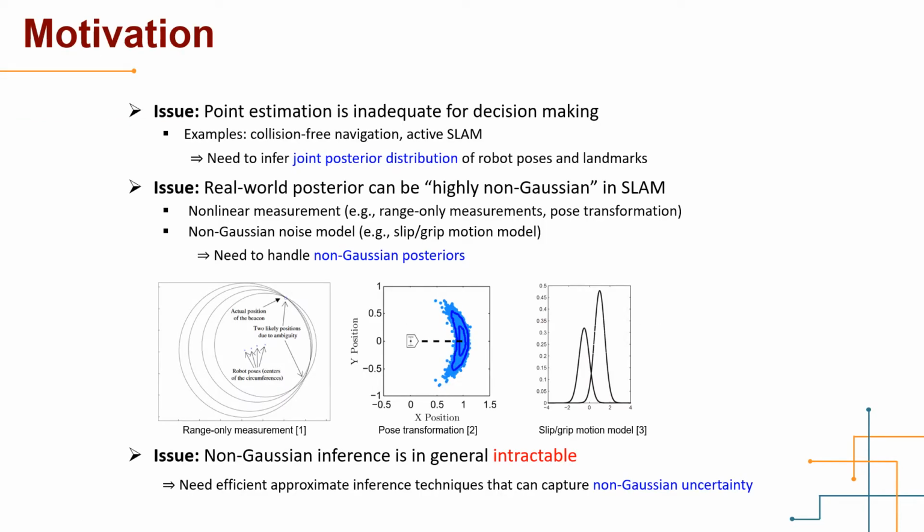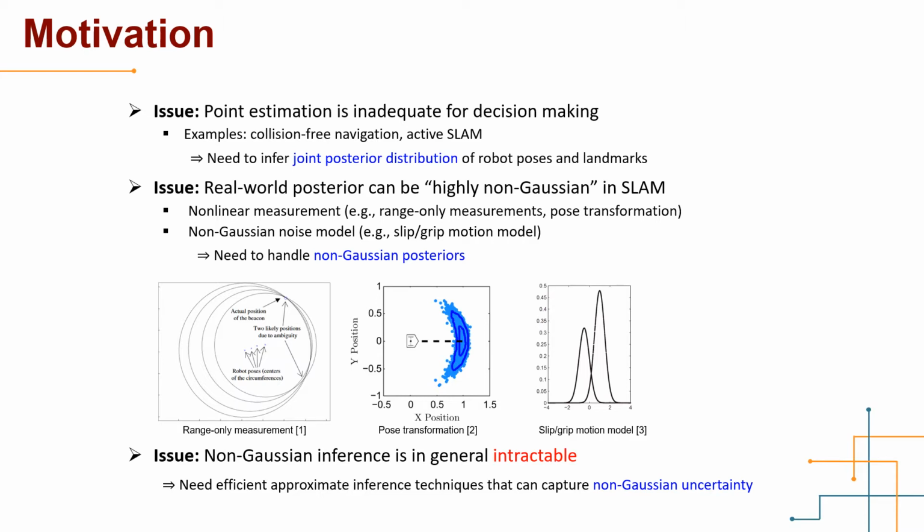The motivation of this work comes from three correlated issues in robot navigation. The first one is the inadequacy of point estimation for decision making. For example, in collision-free navigation or active SLAM problems, we need to infer the joint posterior distribution of robot poses and landmarks for uncertainty quantification. The second issue is the highly non-Gaussian posterior distribution in real-world SLAM problems.